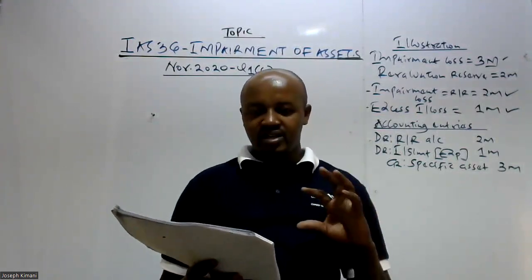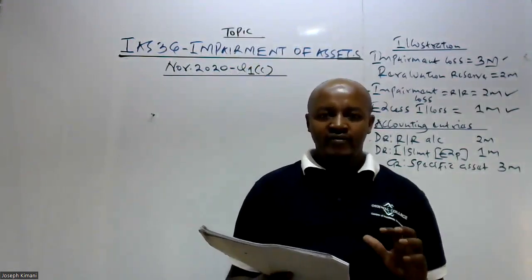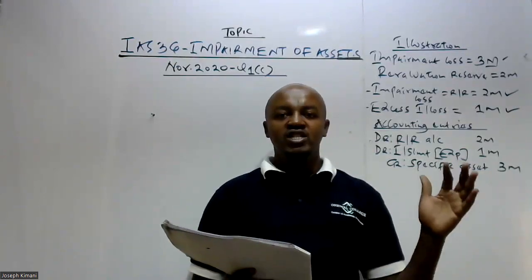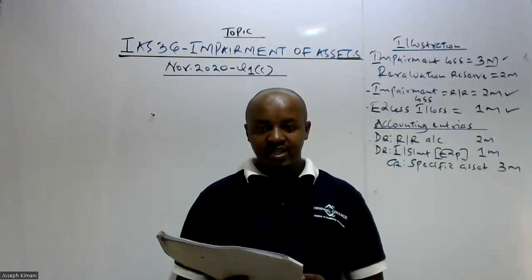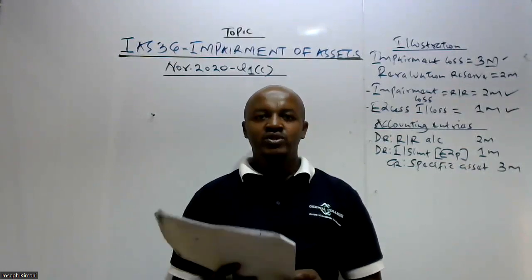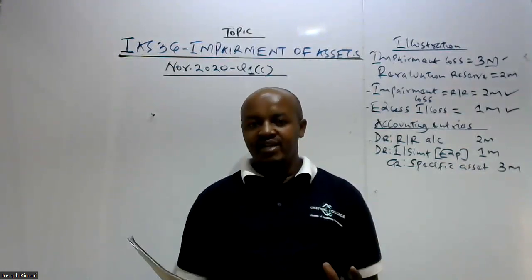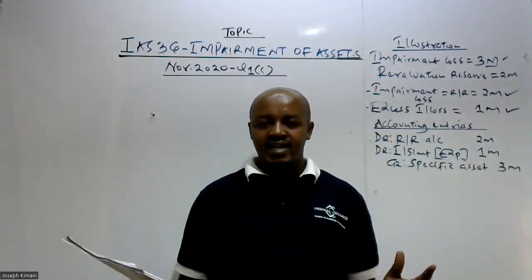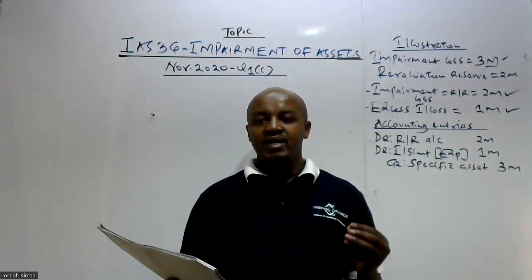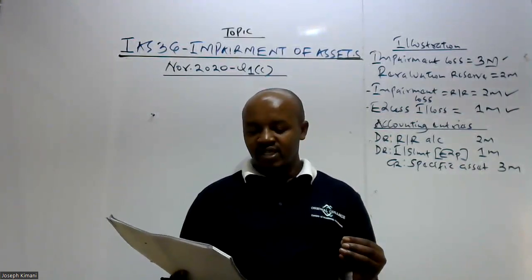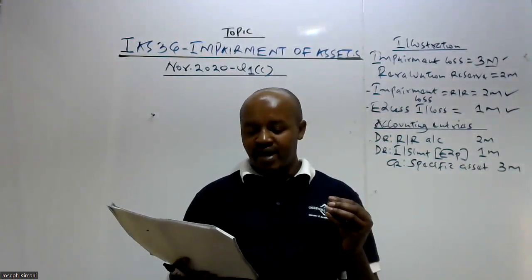Remember, once the performance of an asset is worse than what was initially anticipated, that is evidence that an asset could be impaired. Because there exists an indicator of impairment, it is a requirement of IAS 36 that at the end of 2019 the company must carry out an impairment review.